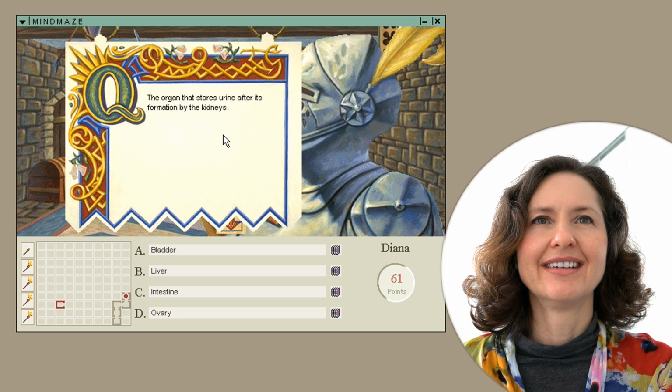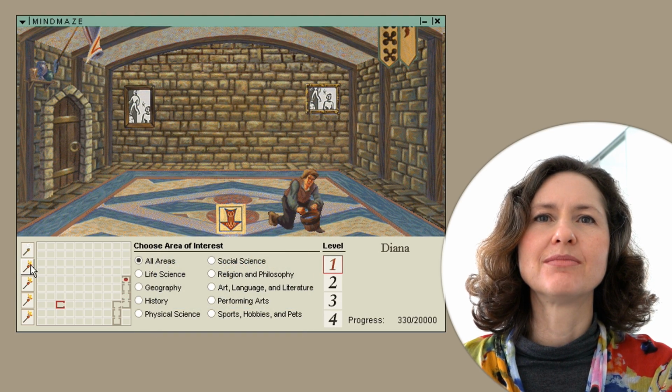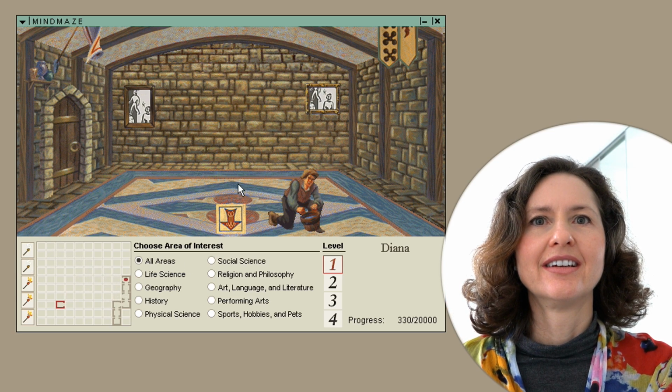An organ that stores urine after its formation by the bladder. Kidneys. Congratulations. Oh, I can only see it a few times. Five times. Oh, okay. I think I know what to do. Anyway, we're going to finish up here.